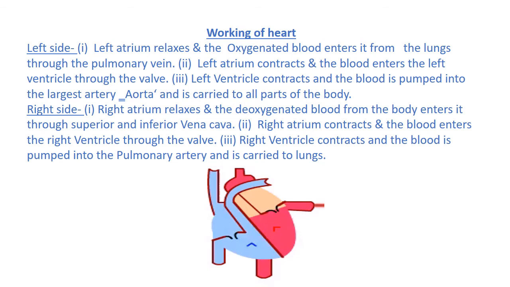Right side. 1. Right atrium relaxes and the deoxygenated blood from the body enters it through the superior and inferior vena cava. 2. Right atrium contracts and the blood enters the right ventricle through the valve. 3. Right ventricle contracts and the blood is pumped into the pulmonary artery and is carried to the lungs.